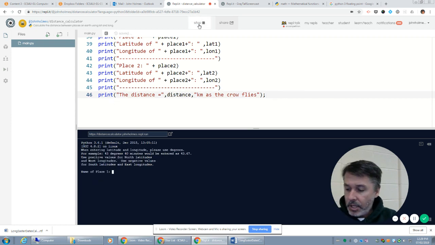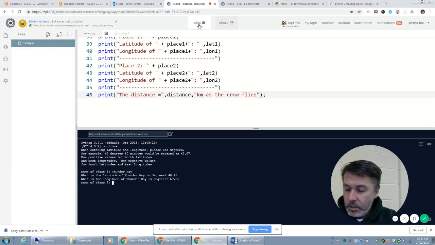So I've actually got some values here for Thunder Bay. I'm told that the latitude of Thunder Bay is 48.41, and the longitude is 89.26.